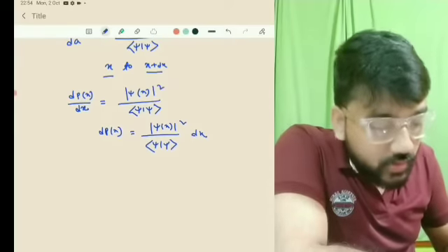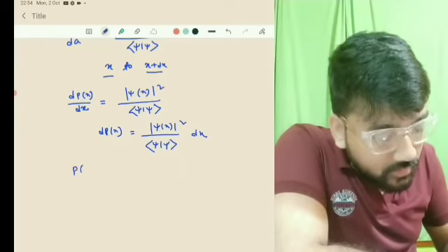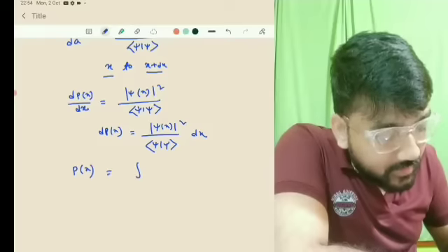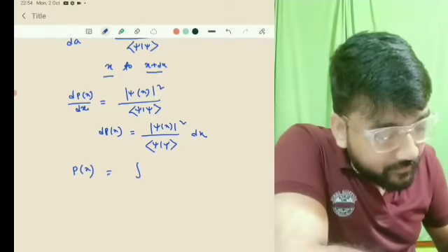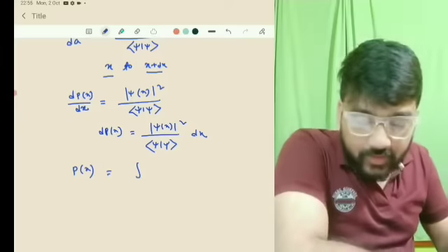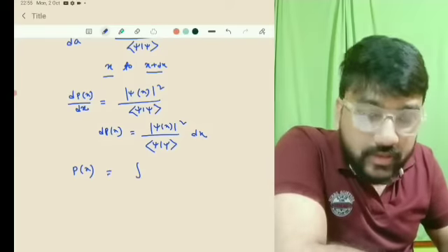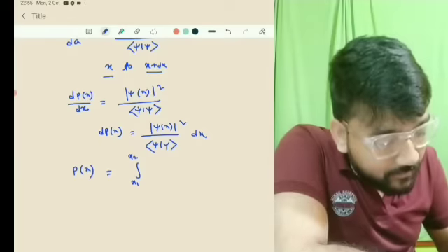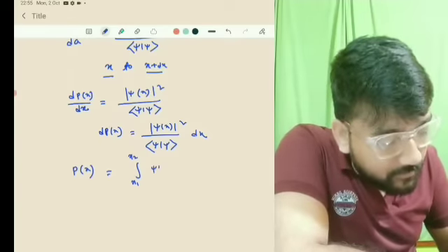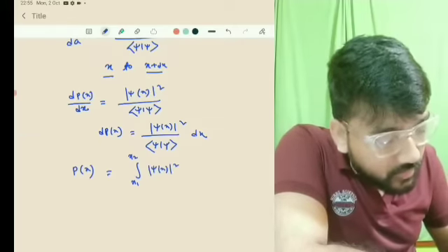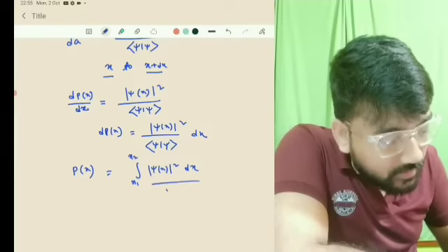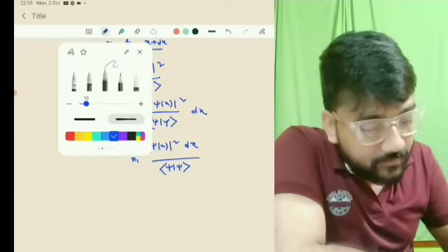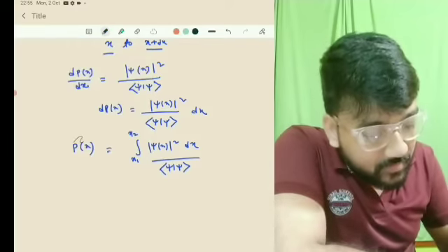So what will be the total probability? We have to take integration, that means P of x is nothing but integration. You can write it from minus infinity to plus infinity, or in the region x1 to x2, you can write in what region you need. So that will be integral of mod psi of x square dx divided by psi with psi. So this is the final result for continuous spectra. This is the total probability.